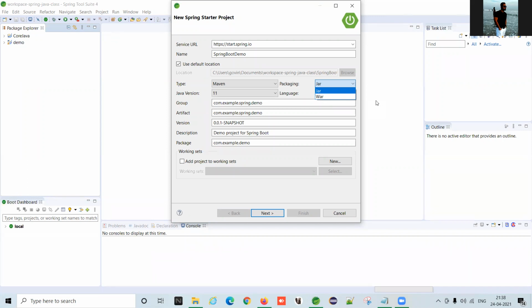Executing an .exe file, double click on that exe file and the software will be installed, right? This is the process. To fulfill those things, we are using jar file. And war file means web application. But here we are going to develop a web application, but still we are using a jar file. Why is it so? Because Spring Boot provides us those facilities.